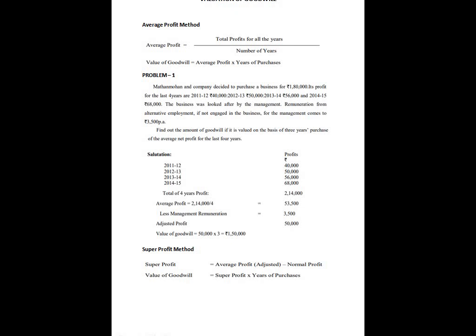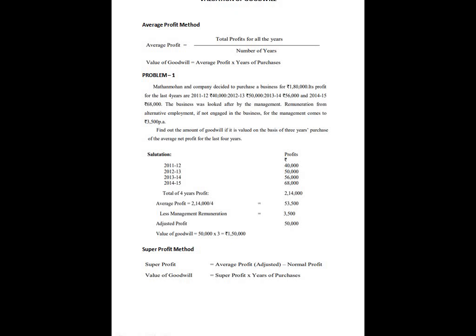Less management remuneration 3,500, so adjusted profit is 53,500 minus 3,500 equals 50,000. The value of goodwill under the average profit method equals 50,000 into 3 years of purchase, it comes to 1,50,000.